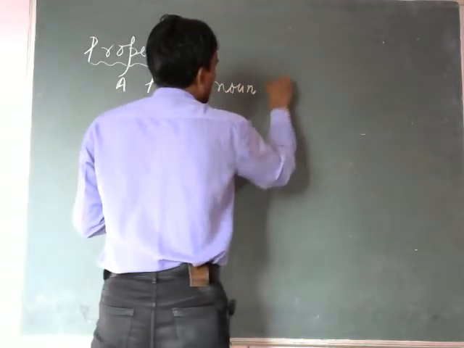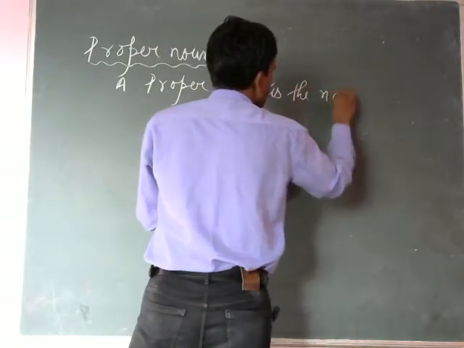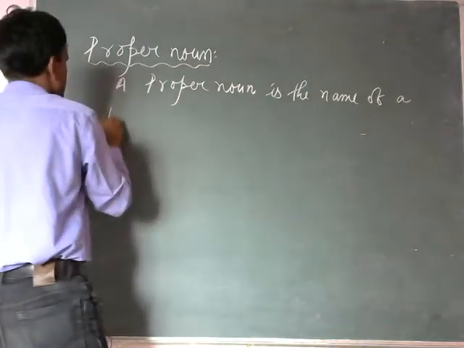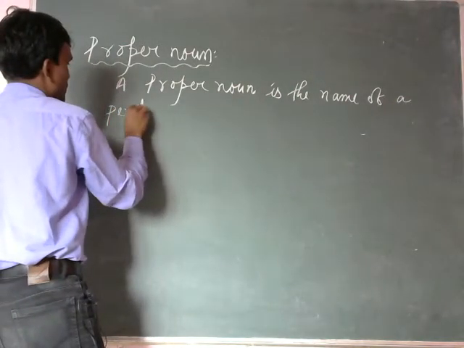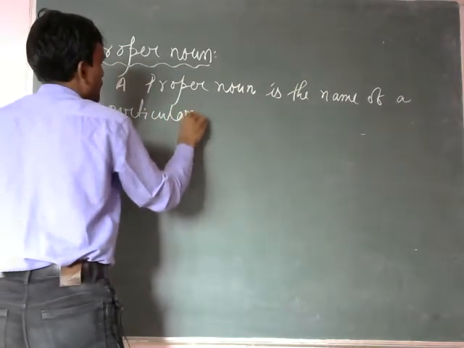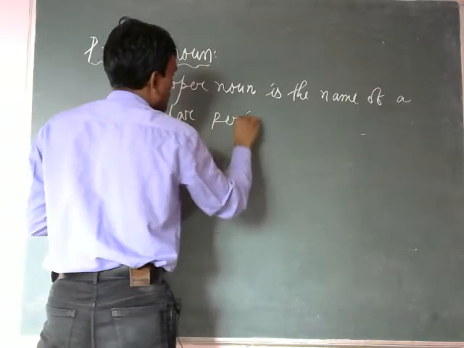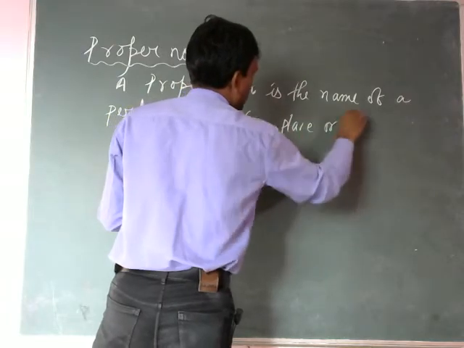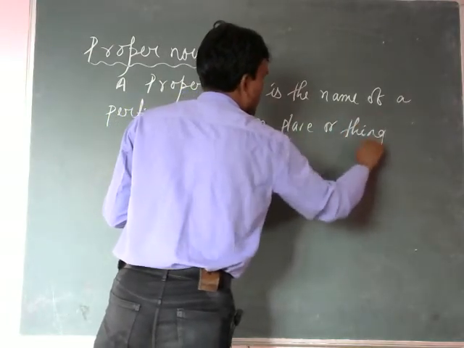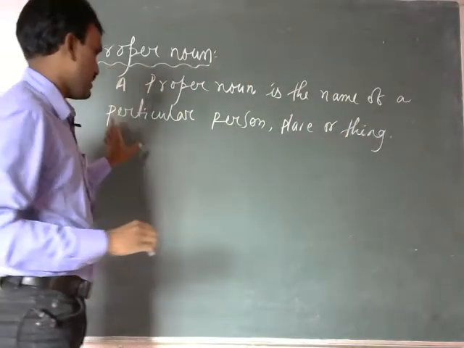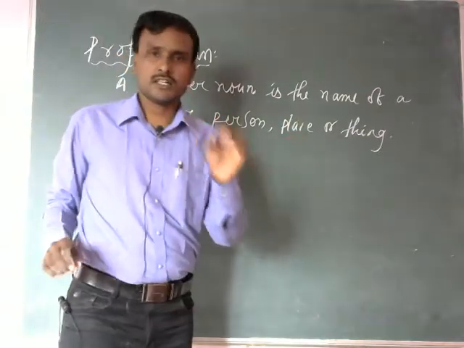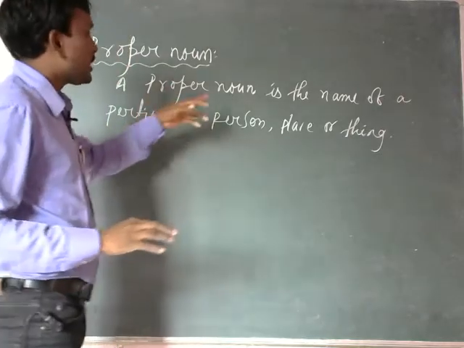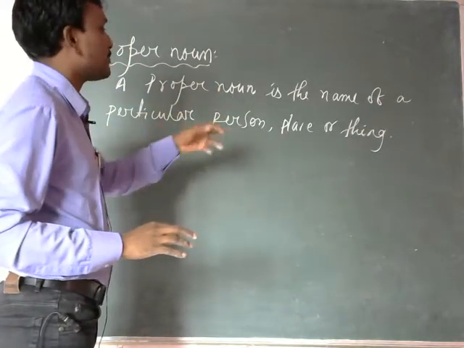A proper noun is the name of a particular person, place or thing. A particular person, place or thing. Particular, not in common, particular. Proper noun is the name of a particular person, place or thing.